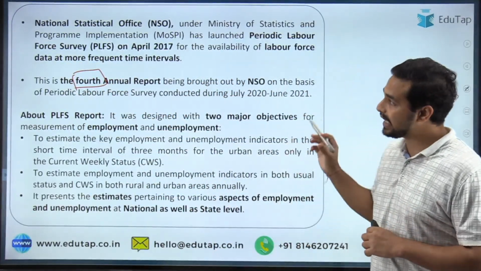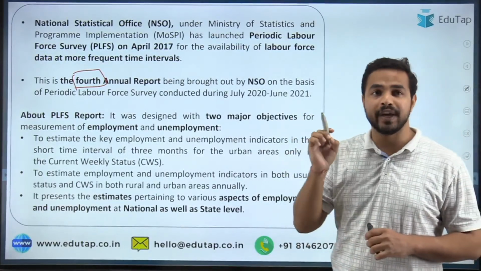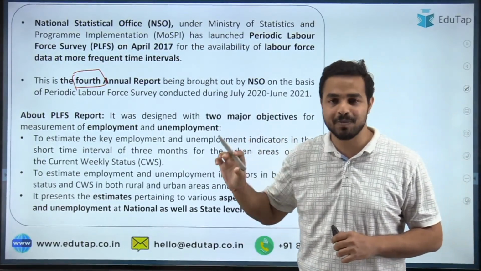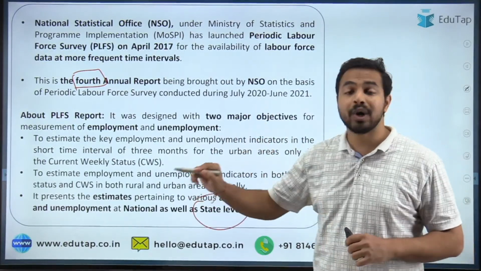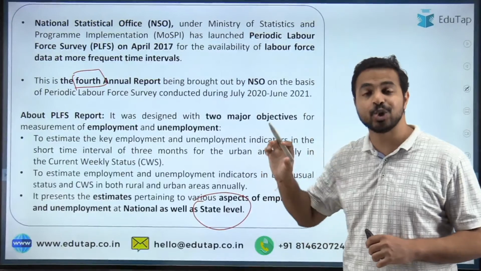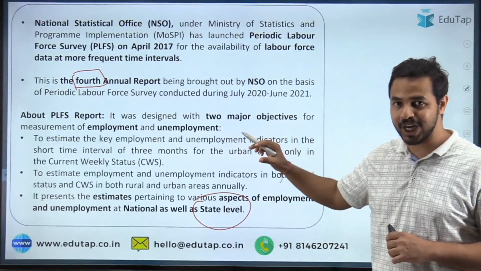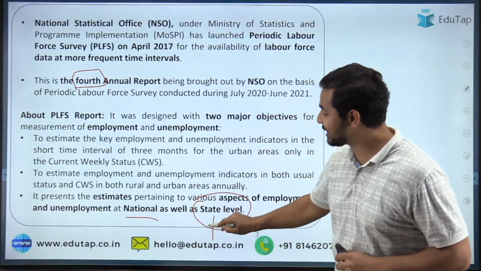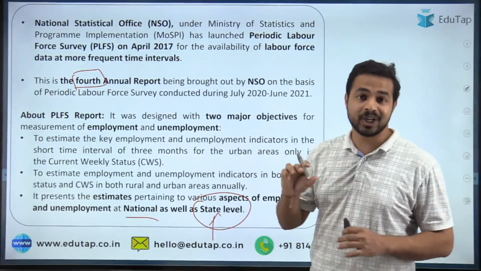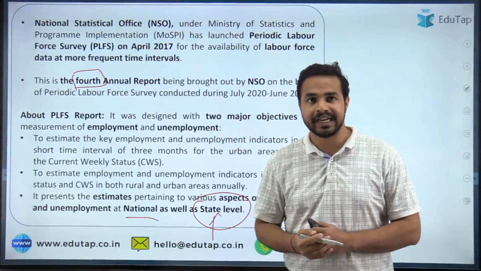survey report. Okay, apart from that, what exactly was the wrong part in the third statement? It stated that it is basically released for only the national level, but here guys you are required to note that this particular report also gives us the data at the national as well as the state level, and that is the reason why the third statement was incorrect. Okay.